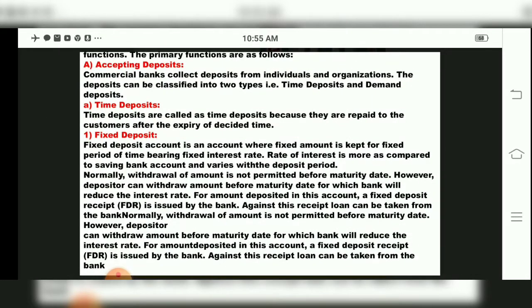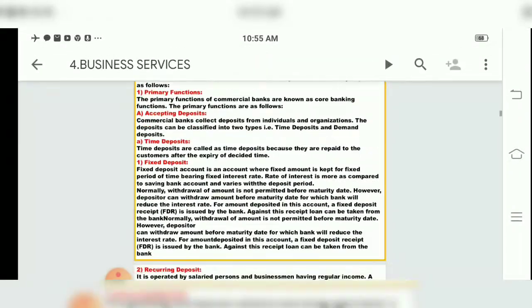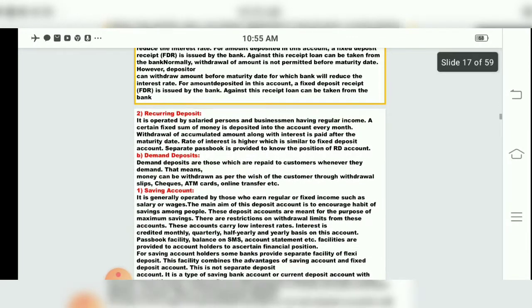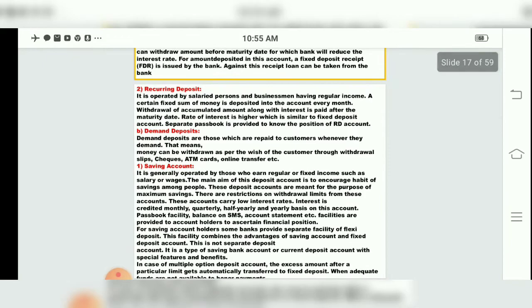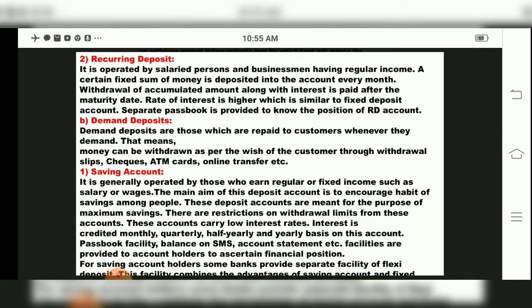So against this receipt, children, you have to take your money back. So that receipt is very important. But before maturity, if you want to remove the money, then what will the bank do? They will give you a lower rate of interest.